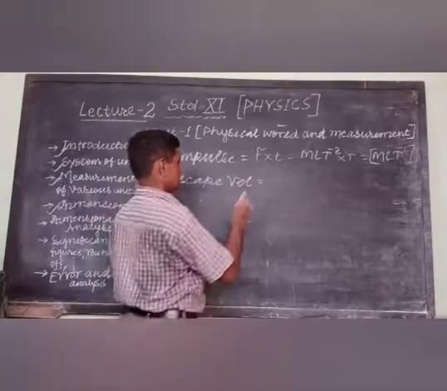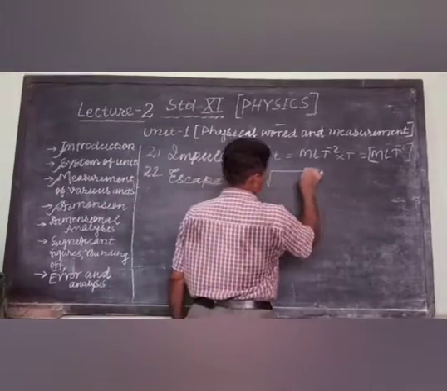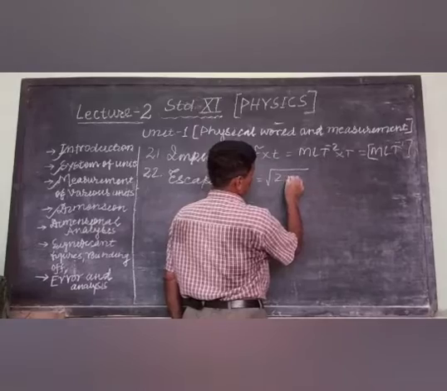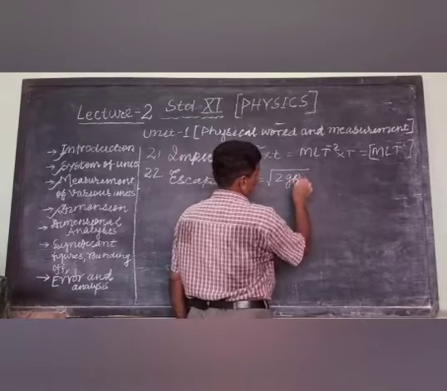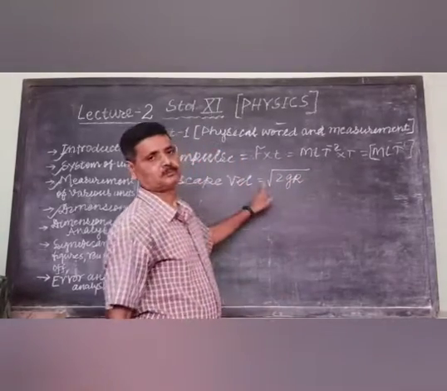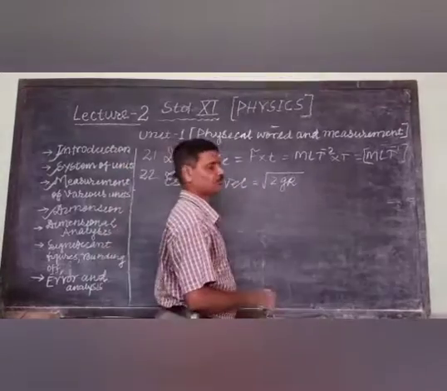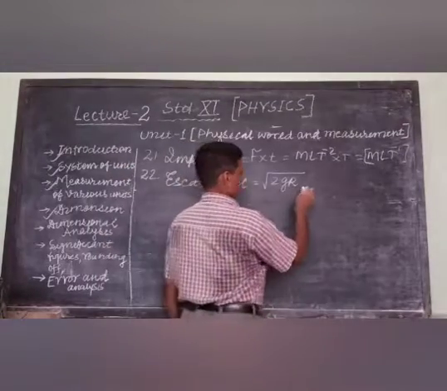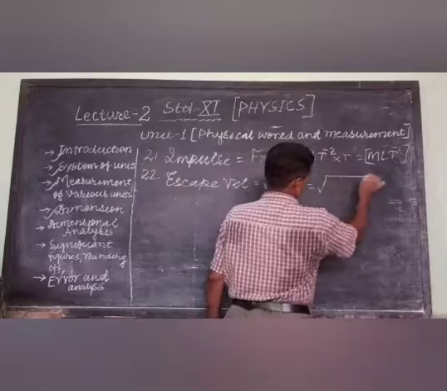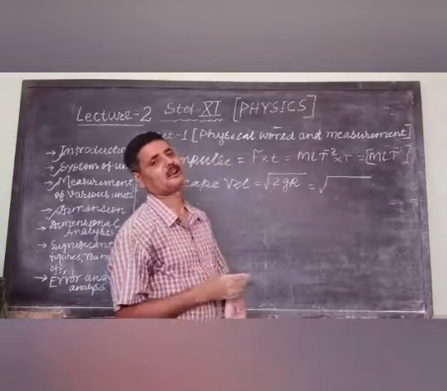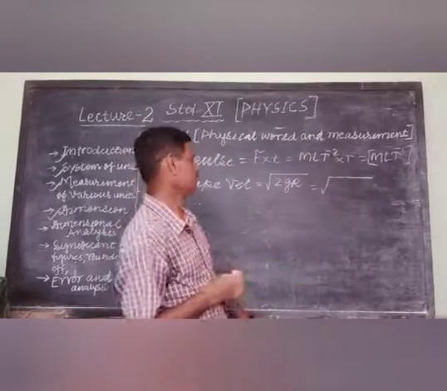Escape velocity, the formula finally we will get, is under root 2gR. The 2 is a number, and a number is a dimensionless quantity.